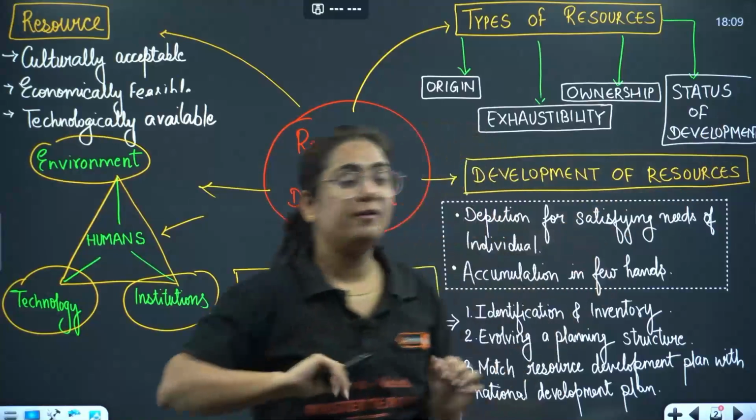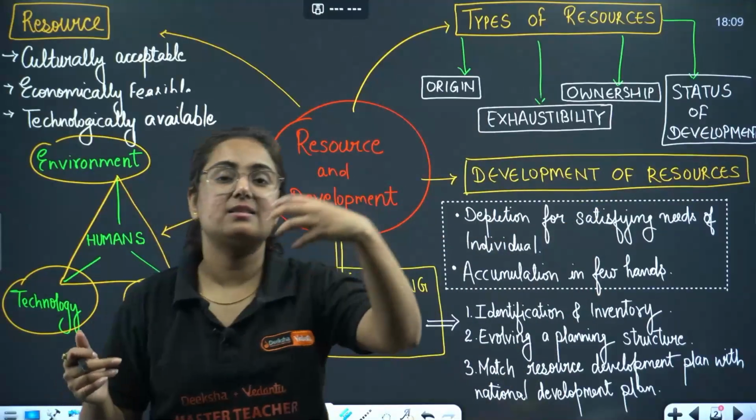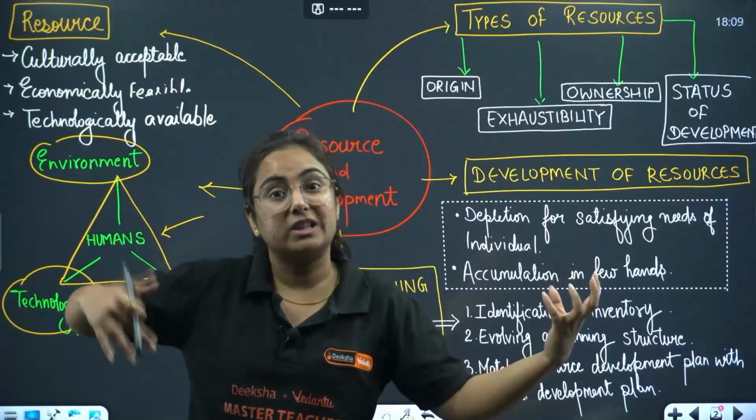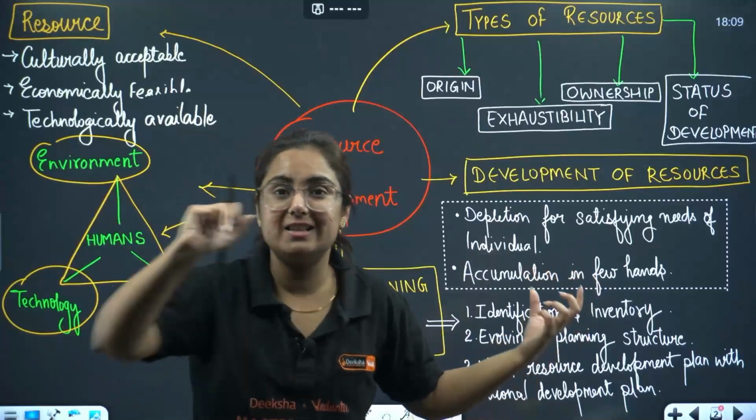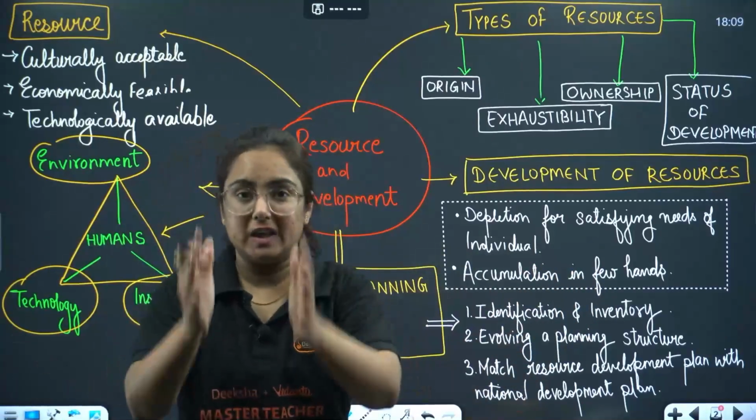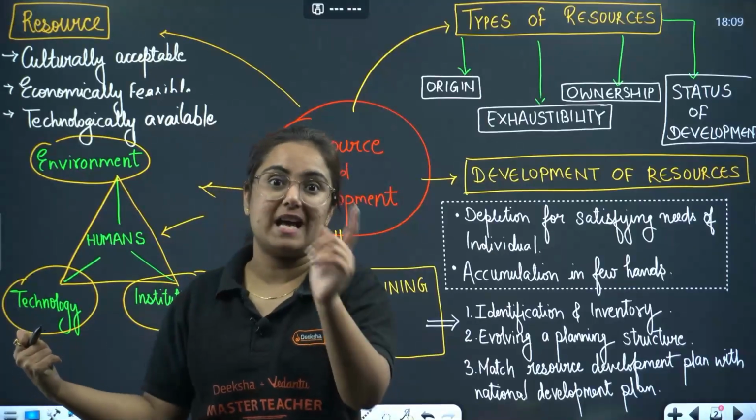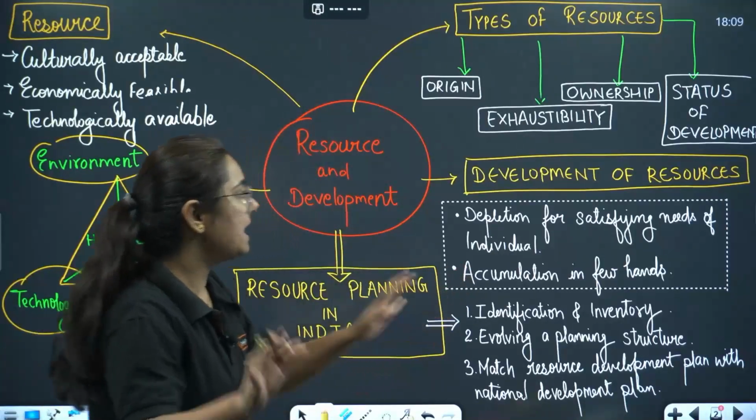Then we have status of development. There are certain resources which are quite developed, and there are certain resources which have the potential to be developed, considered as potential resources. So think about the different forms of resources as well as their examples, because they are important.